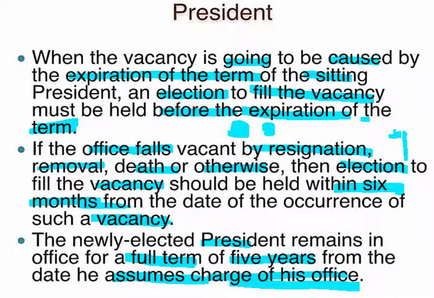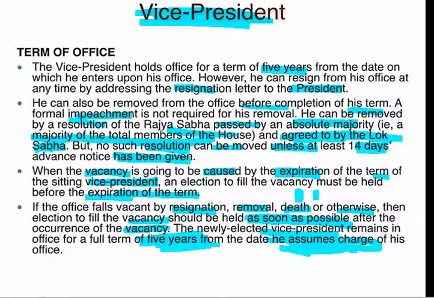We have also discussed the vacancy of the president. It should be filled within 6 months, and the newly elected member will continue for 5 years. For the vice president, the term of office is 5 years, and in case of removal, only in case of impeachment, the Rajya Sabha has the absolute majority, with the Lok Sabha agreeing, and an initial 14 days notice shall be given.